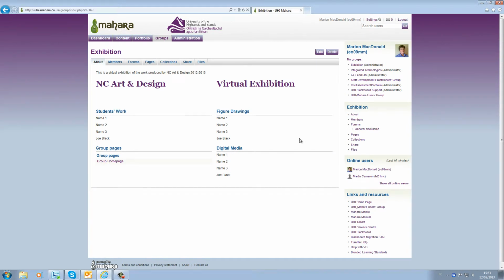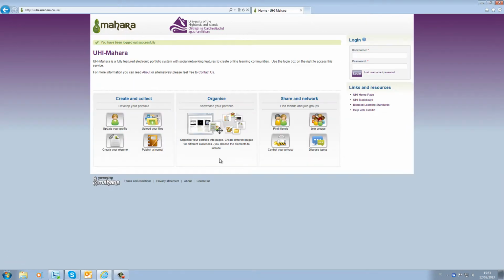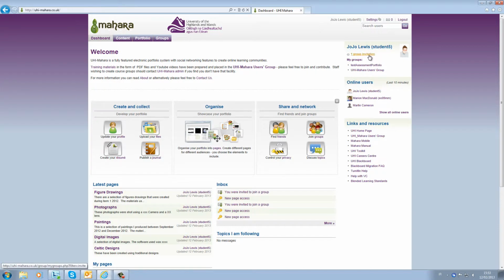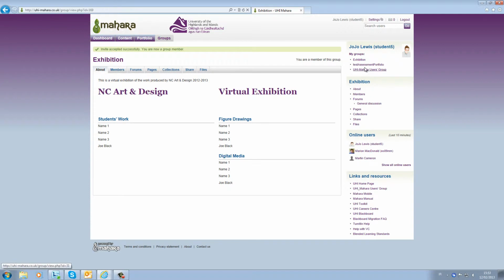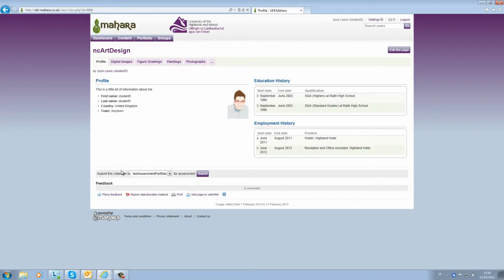At this point, it would be good if students shared their pages with the group. I shall log on as Joe Black. The first thing I see is the group invitation, which I shall accept. I'll go to my collections and I'll check the collection I wish to share. If I click on the name of the collection to open it, I see there is an option to submit the collection to a course group of which he is also a member.